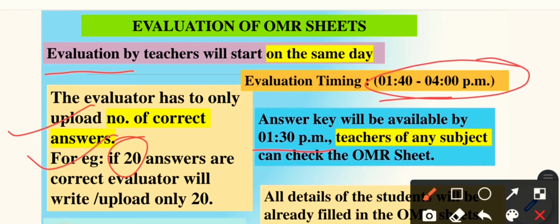Teachers of any subject can check the OMR sheet. See, this is the important thing here. It is not like that if you are a science teacher, you have to check the science paper only. No, it is not like that, because these are just correct answers. You are going to have the answer key of it. You have to simply tick that, right? Circle the one which is the correct answer, right? So any subject teacher can check any paper here.